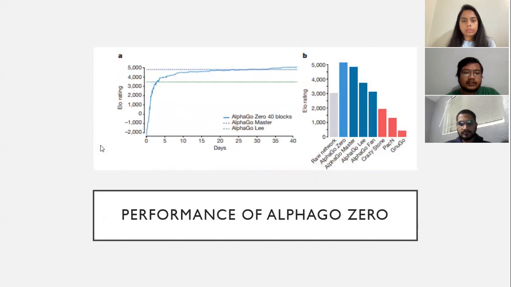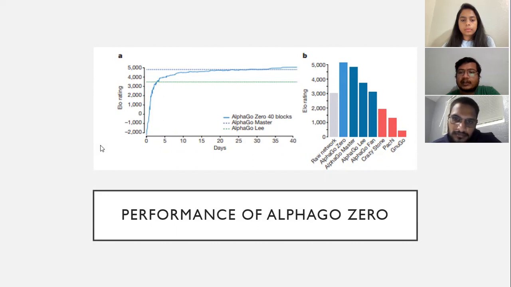So here we are going to discuss the performance of AlphaGo Zero. Here are the Go programs Crazy Stone, Pachi, and GNU Go. Each program was given 5 seconds of thinking time per move. AlphaGo Zero and AlphaGo Master played on a single machine on the Google Cloud. AlphaGo Fan and AlphaGo Lee were distributed over many machines. The raw neural network from AlphaGo Zero is also included, which directly selects the move with maximum probability without using MCTS.